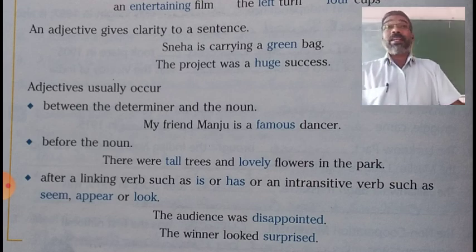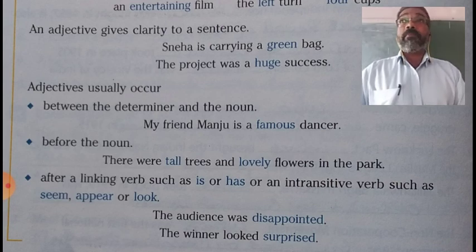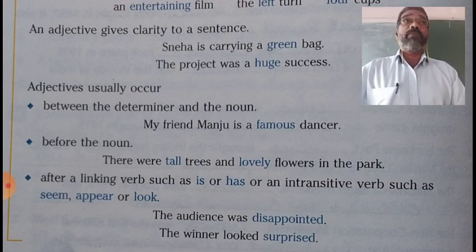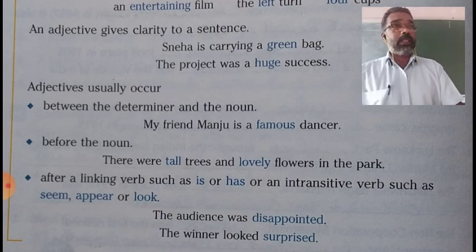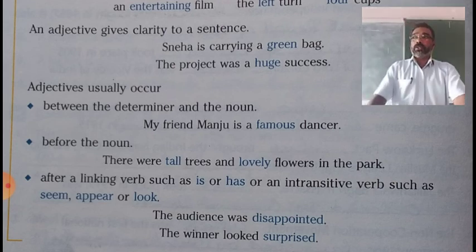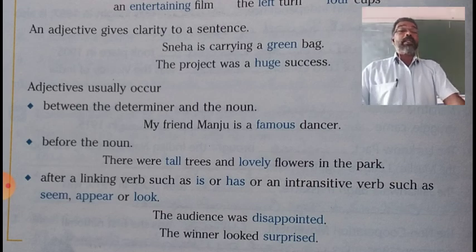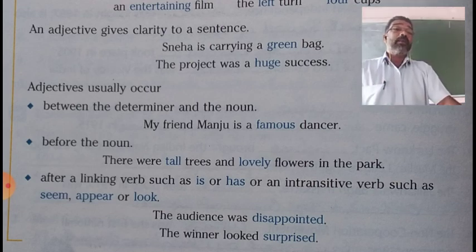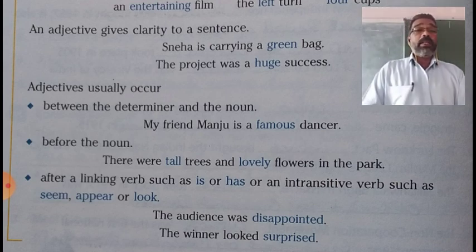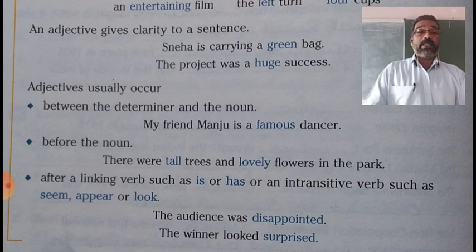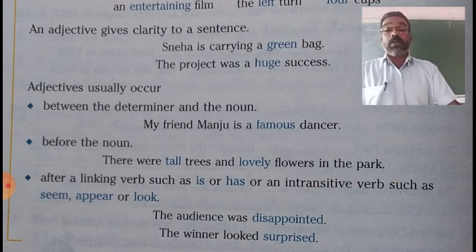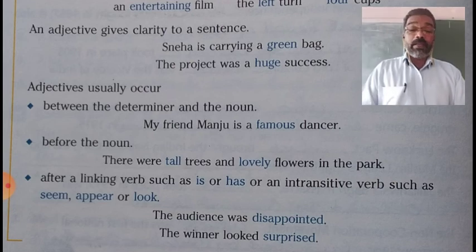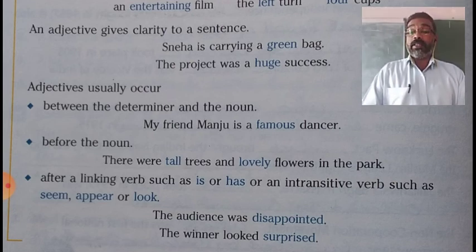Or if an intransitive verb, that means a verb which does not have an object, is used in a sentence, then also the position of the adjective will be just after the intransitive verb. So in a sentence, if the verb used is a linking verb or an intransitive verb, the position of the adjective will be just after the linking verb or the intransitive verb.